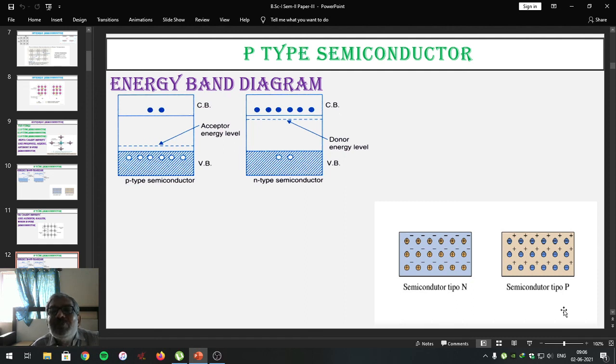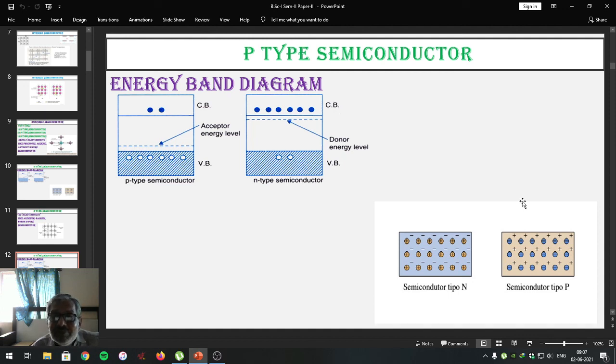Dear students, here we are completing our first topic, namely semiconductor, where we have studied the meaning of conductor, insulator and semiconductor. We studied the classification of semiconductors as intrinsic and extrinsic. Extrinsic semiconductors are again classified into two types: one is the n-type and the other p-type.